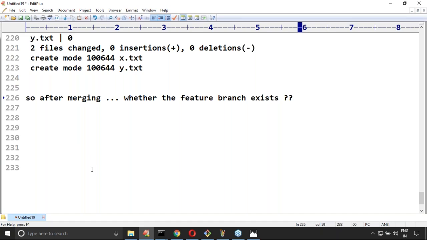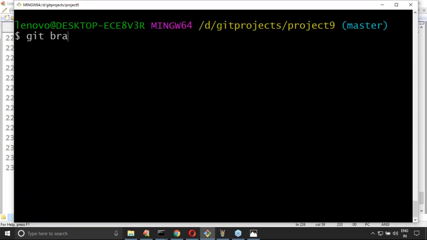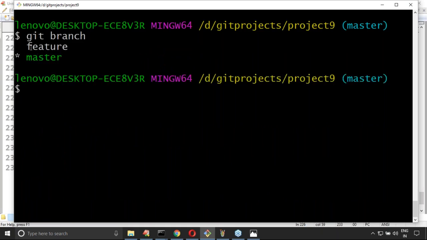Don't worry, sir. Okay, where is the proof for that? Now observe, if I use git branch, have a look once, is the feature branch available or not? Yes, the feature branch is available. If you check out to the feature branch and check the files, by default the feature branch is there, but the changes are merged to the master branch. Now if you want, you can delete this feature branch. Perfect, it is possible, sir.